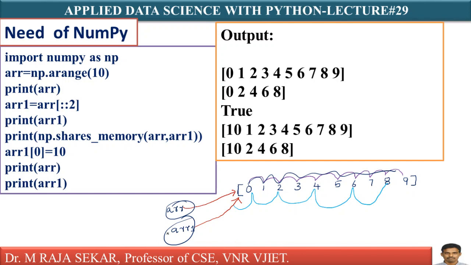Now you can check whether it is true or not. How can I check? Just see, np.shares_memory(ARR, ARR1). They are pointing to the same memory location. Therefore, it will return True.